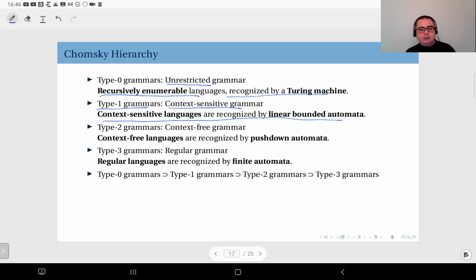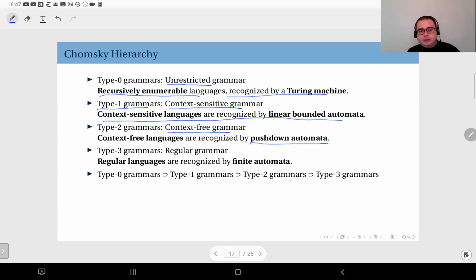You have, again, the entire concept of the finite state automata as well as the tape. So you can modify the contents, but the length of the tape is not infinite. But for context-sensitive languages, it is sufficient to have an integer multiple of the length of the input. And type 2 grammars, we are going from general to special, are context-free grammars, and context-free languages are recognized by pushdown automata.